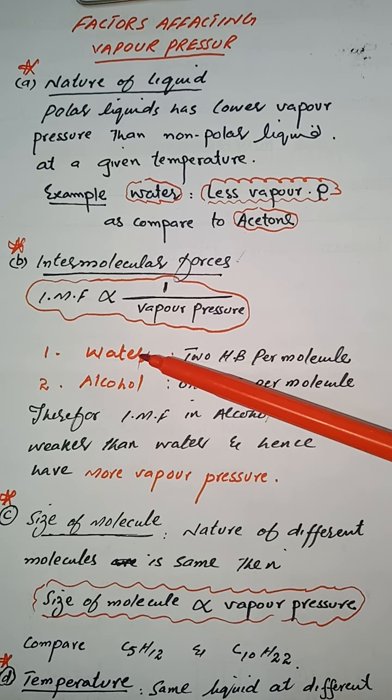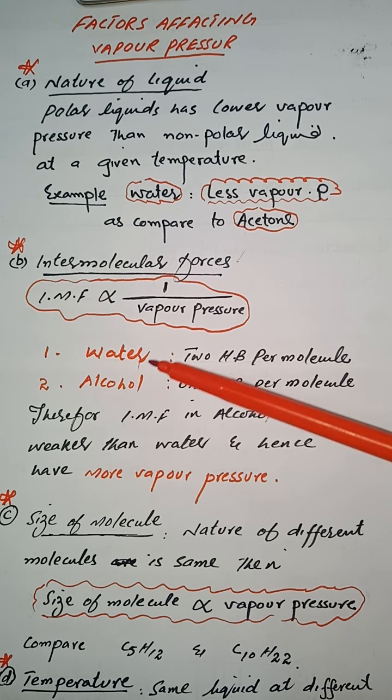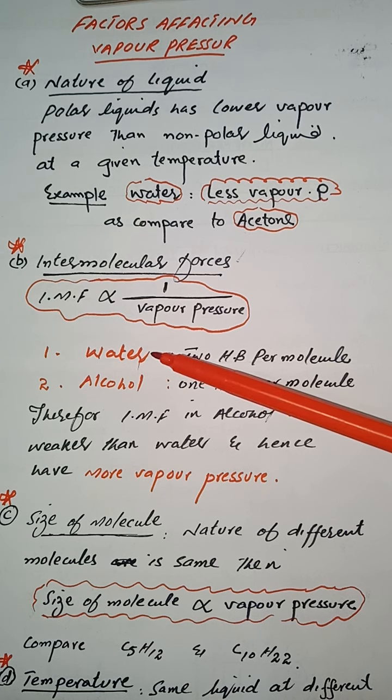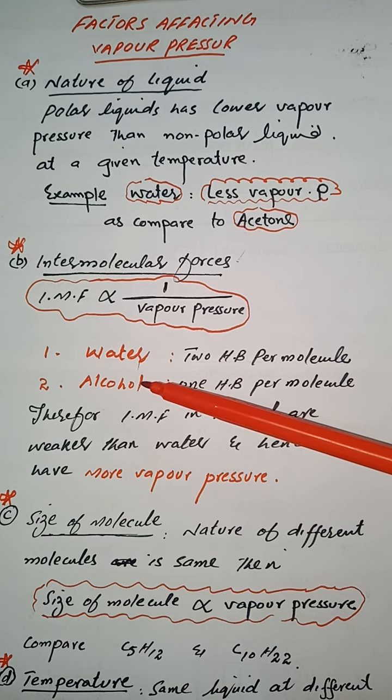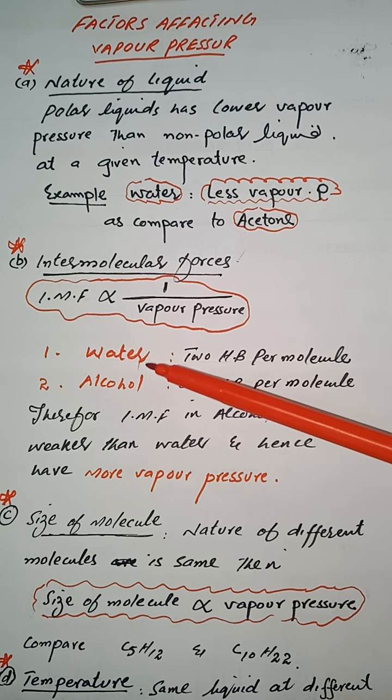So obviously in water the intermolecular forces are strong, so at a given temperature water produces less vapor as compared to alcohol. That is why its vapors will exert less pressure. In other words, the vapor pressure of water will be lesser than that of alcohol.